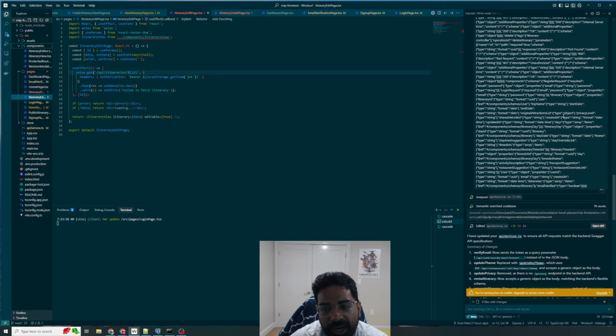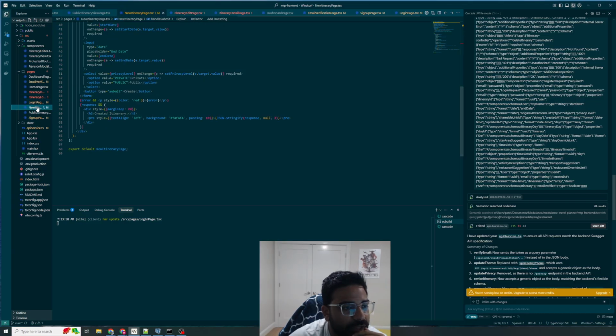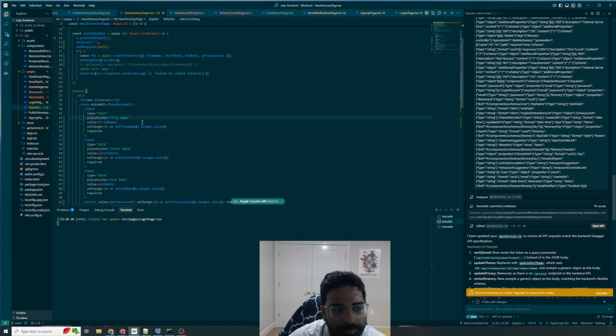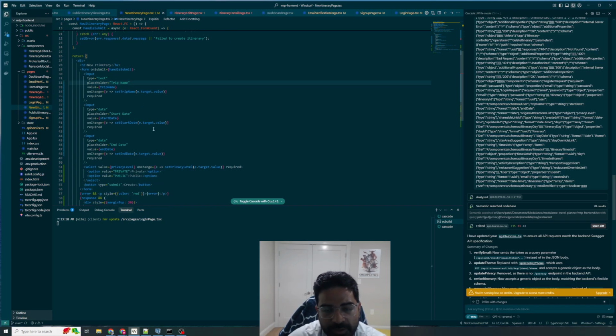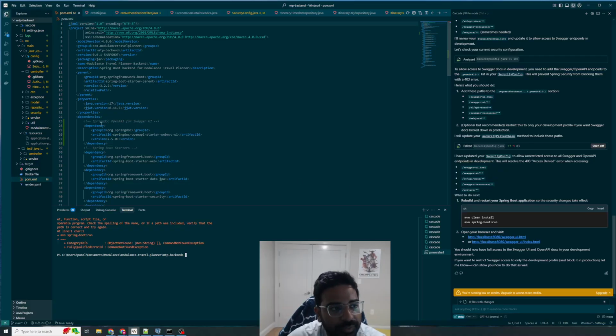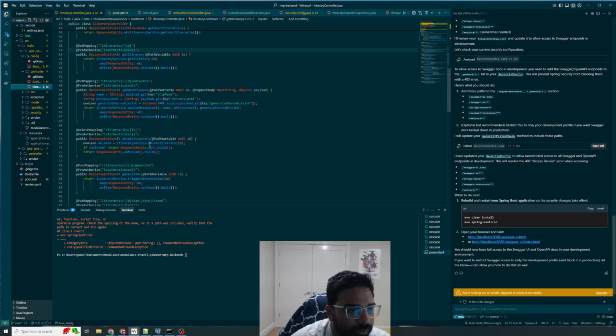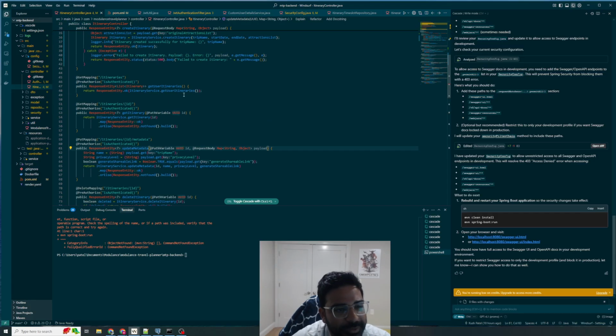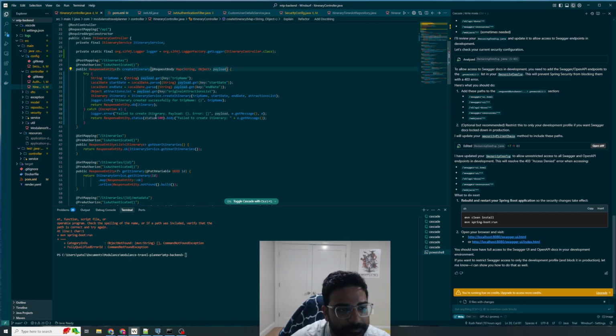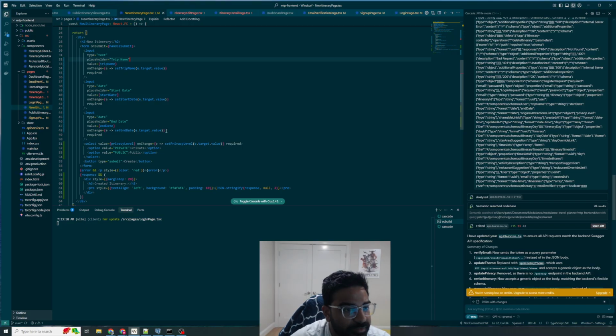I was having the application crash on an issue where the new itinerary page was originally asking for only the trip name. It didn't have start date and end date. And so my basic request in the back end, the schema that I generated there, did require that component in the itineraries. All those fields and parameters, it was not matching them up. And what's interesting is you can see here trip name, start date, attractions list. And right now, even today, if you go back to the front end, you can see that it is missing a list of attractions. There's no place to input that in the UI.